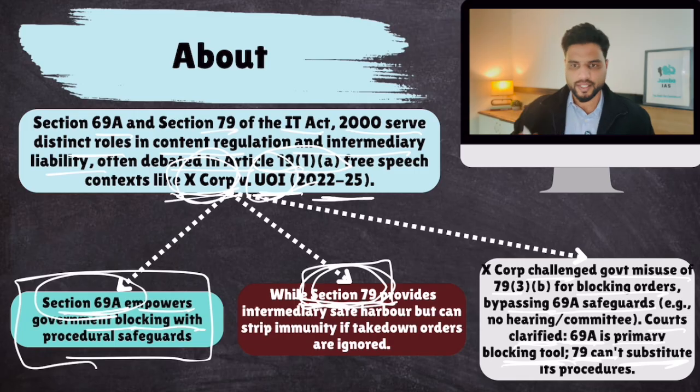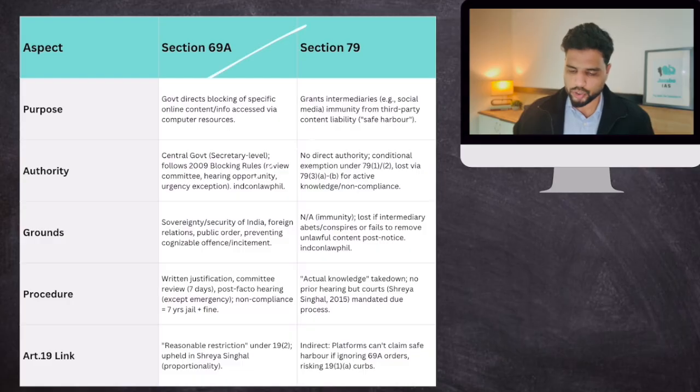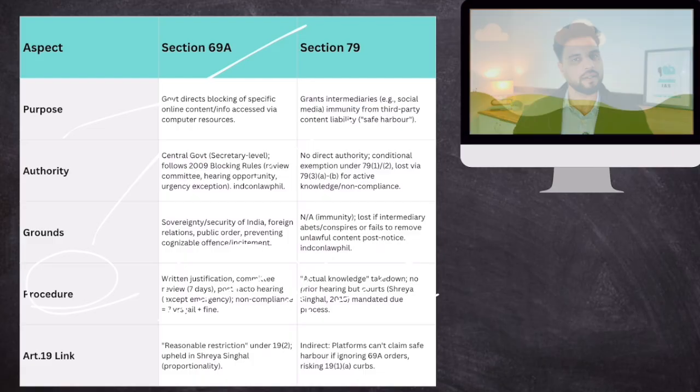Okay, you understand? Now, the difference between 69A and 79 is also given in a table form in your notes. Do go through this as well. The procedural safeguards are given in the table as well. Clear? Make sense? All right.